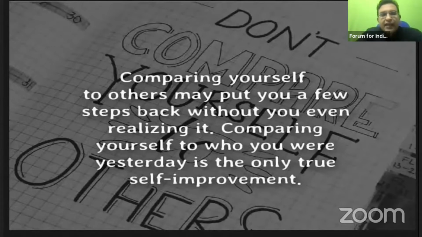This is an important piece of advice I have been giving you since the beginning. Those who are following me from the beginning would have heard this. This is a repetition. You have to always think this is definitely a competition. I admit that. But to have peace of mind, and to keep ego from working against your preparation, don't compare yourself with others. Compare yourself to who you were yesterday. Be better than you were yesterday, so that you have self-improvement.